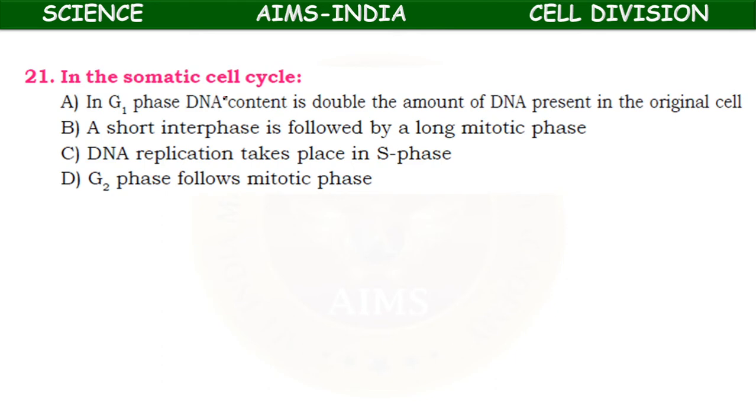In the somatic cell cycle, what happens? In G1 phase, DNA content is double the amount of DNA present in the original cell; or a short interphase is followed by a long mitotic phase; or DNA replication takes place in S phase; or G2 phase follows mitotic phase. So here the DNA replication takes place in the S phase. Okay, it is the right one.